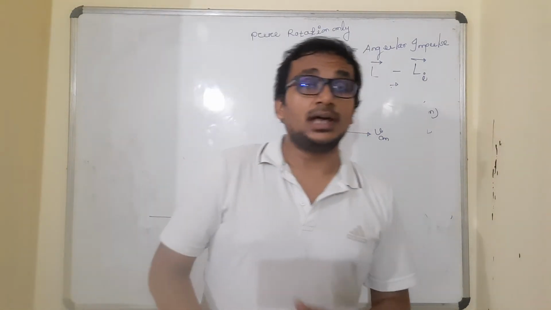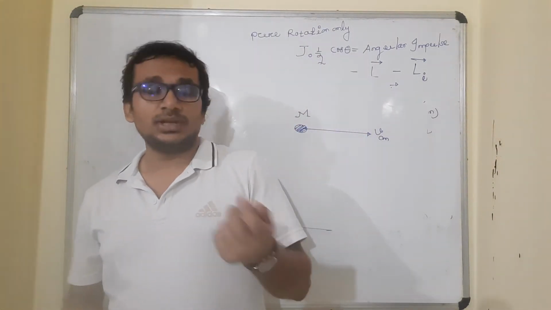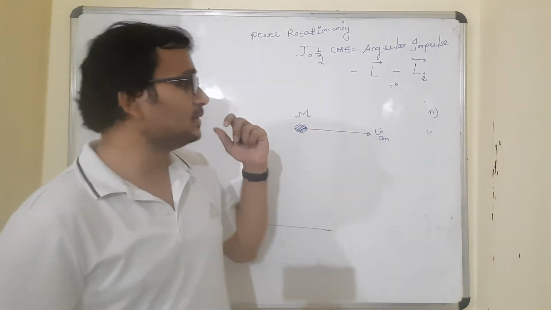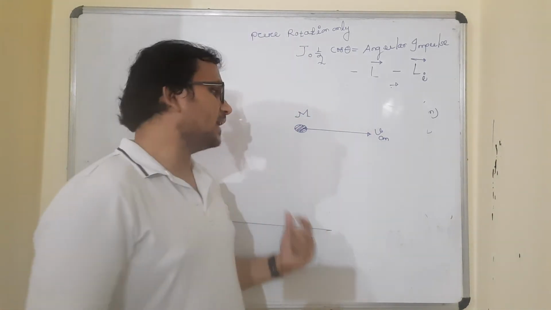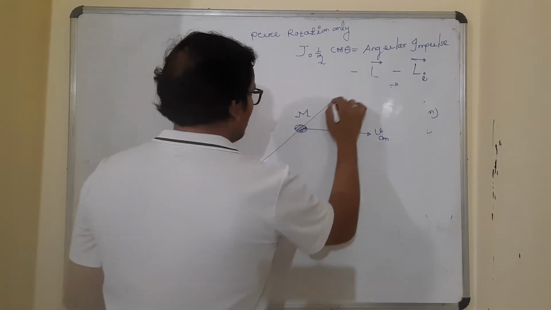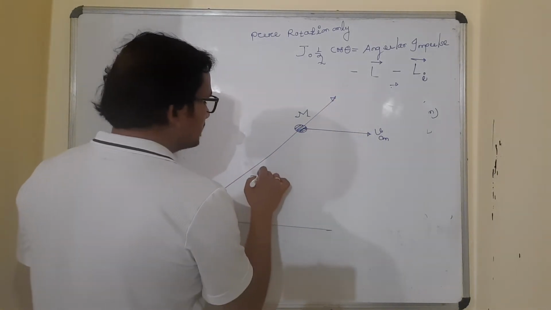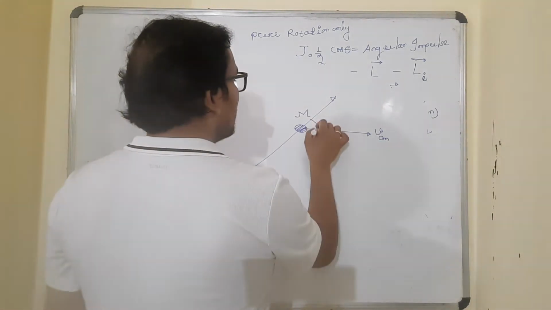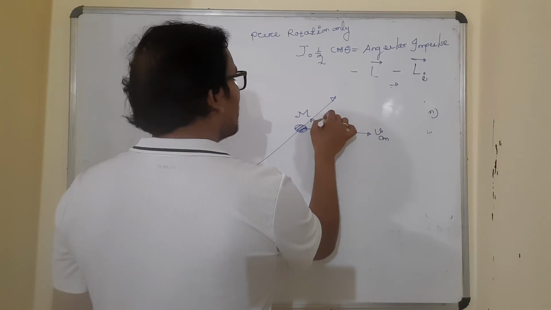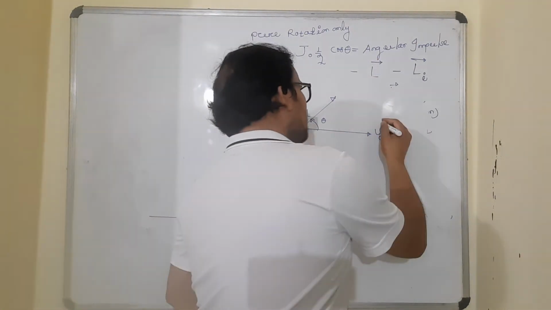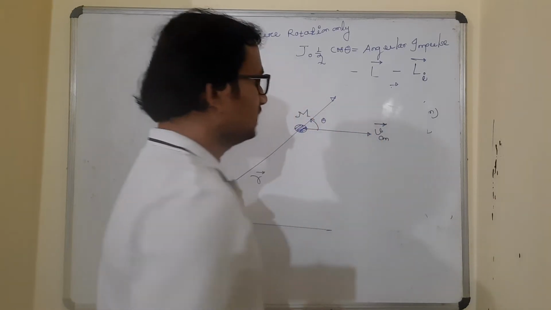So this is the angular momentum in pure translation. Whenever a point particle of mass m moves with a velocity v vector with respect to an axis, we join the axis with the particle. That becomes the radius vector or position vector. Suppose the smaller angle between the radius vector and the velocity vector of the center of mass is theta.